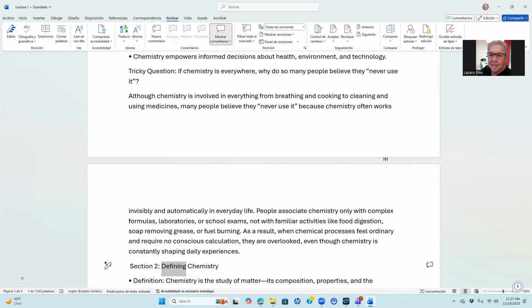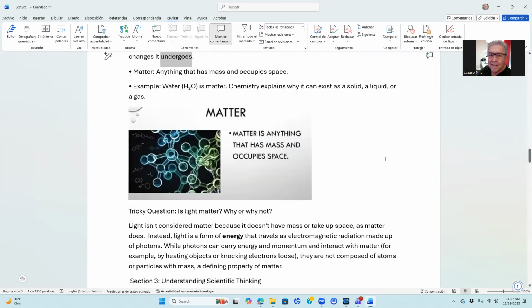Section 2. Defining chemistry. Definition: chemistry is the study of matter, its composition, properties, and the changes it undergoes. Matter: anything that has mass and occupies space. Example: water, H2O, is matter. Chemistry explains why it can exist as a solid, a liquid, or a gas.